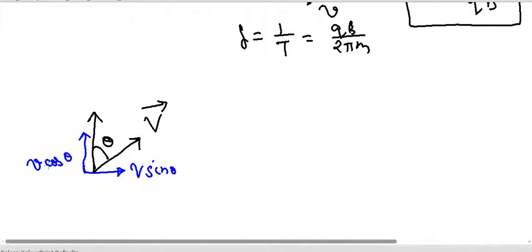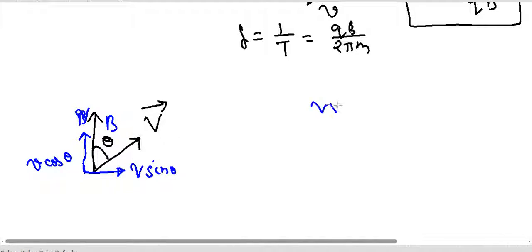Okay, so the magnetic field will not have any effect because of the cos theta component, because here velocity and B make an angle of 0 with each other.